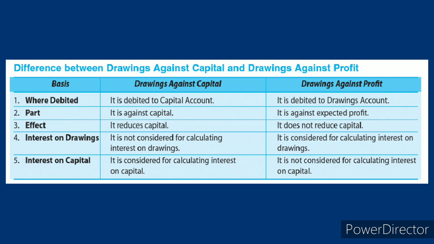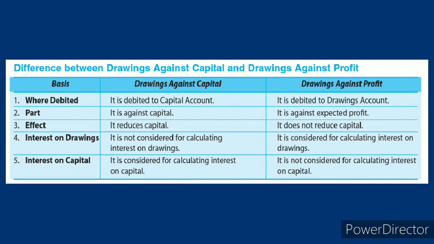And drawings against profit wise, it is not considered for calculating interest on capital, because it has no relation with the interest on capital. They are charging it on expected profit. So in that sense it is not considered for calculating interest on capital.